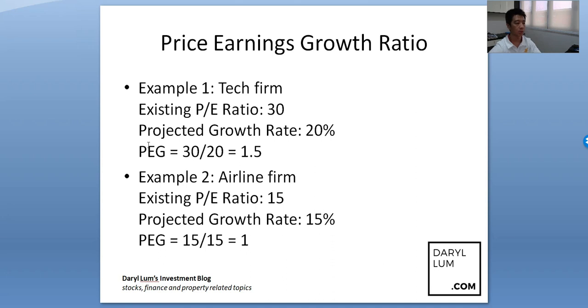So you can see that even though the tech firm has a higher PE ratio, how come investors tend to gravitate to this tech firm? Because they look at this thing called PEG. So PEG at 1.5 looks more attractive than this airline firm at PEG of 1, even though the airline firm is so-called cheaper in terms of the existing PE ratio. If you compare PE ratio just to buy, some people may be tricked into saying, hey, then I'll just buy the airline firm because it's so-called cheaper. The price to earnings ratio is a lot less.